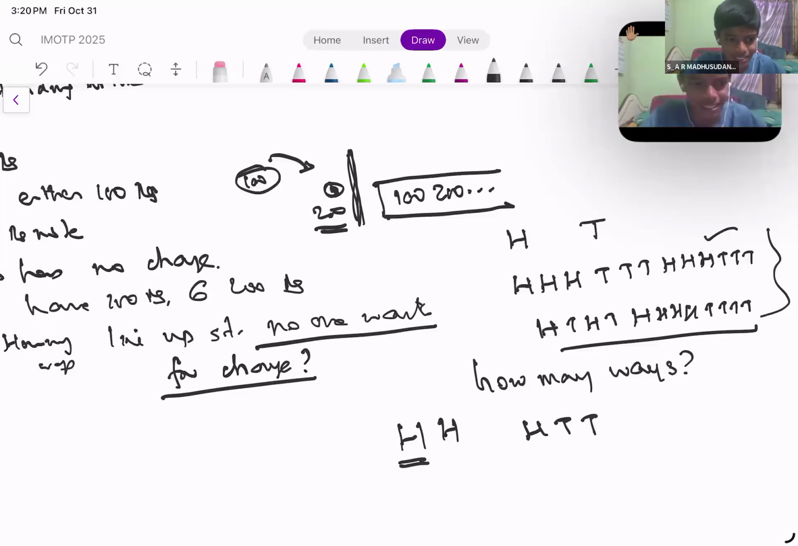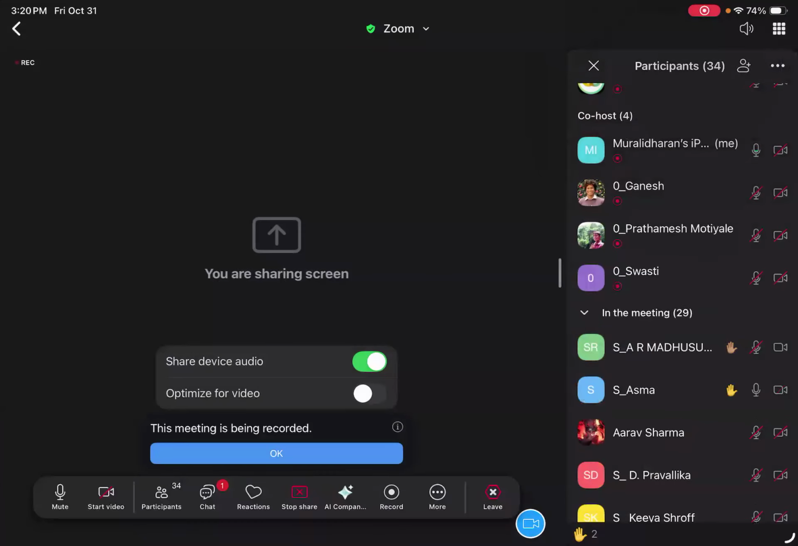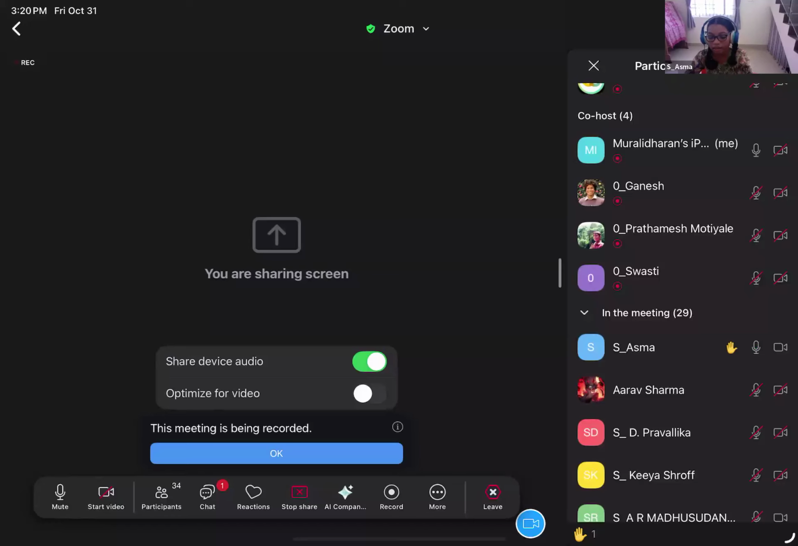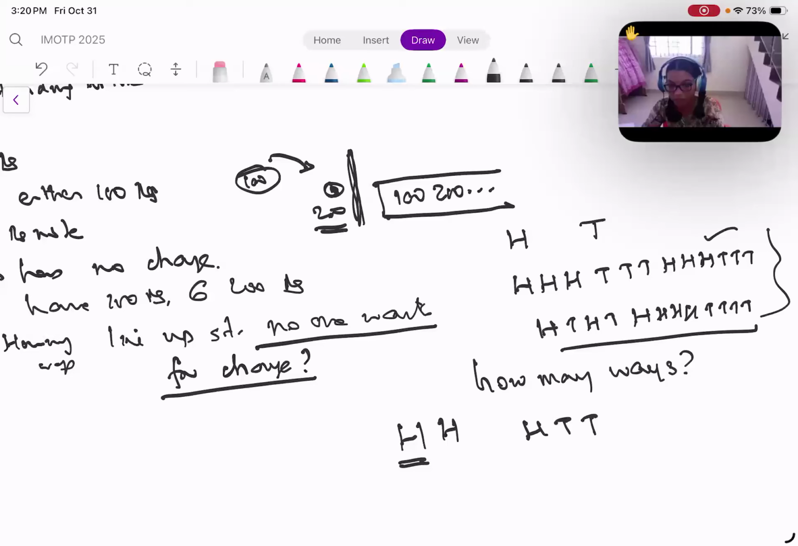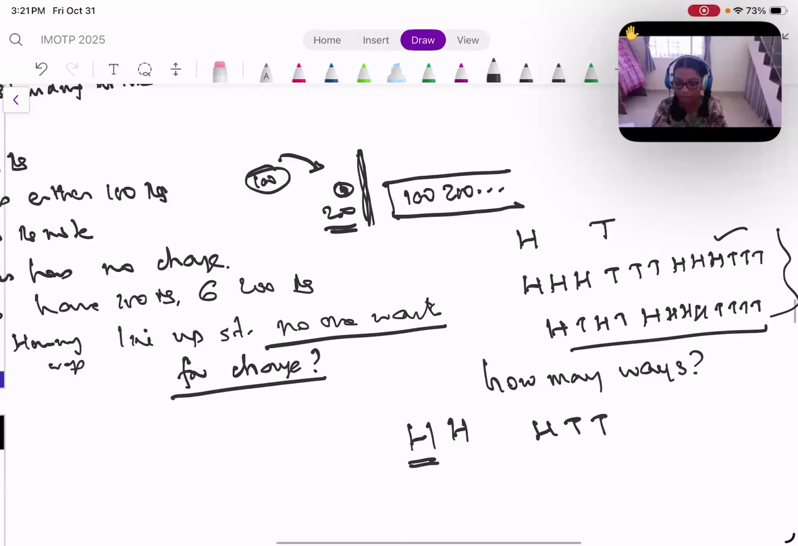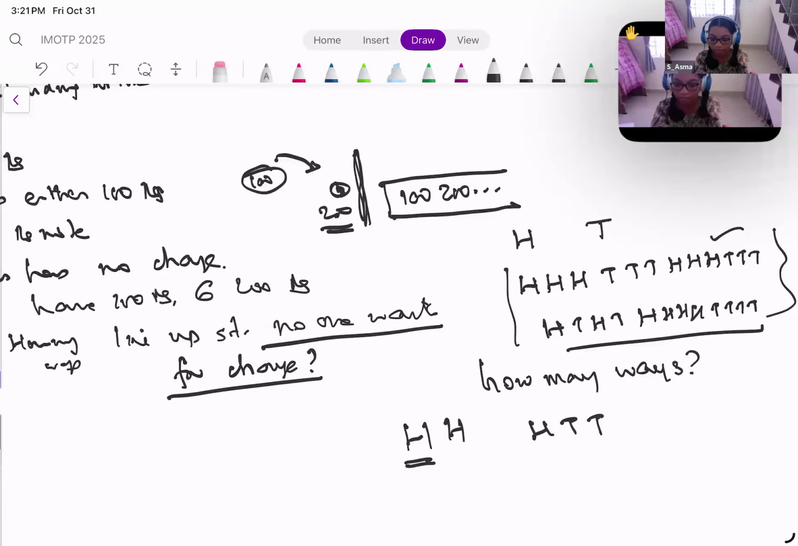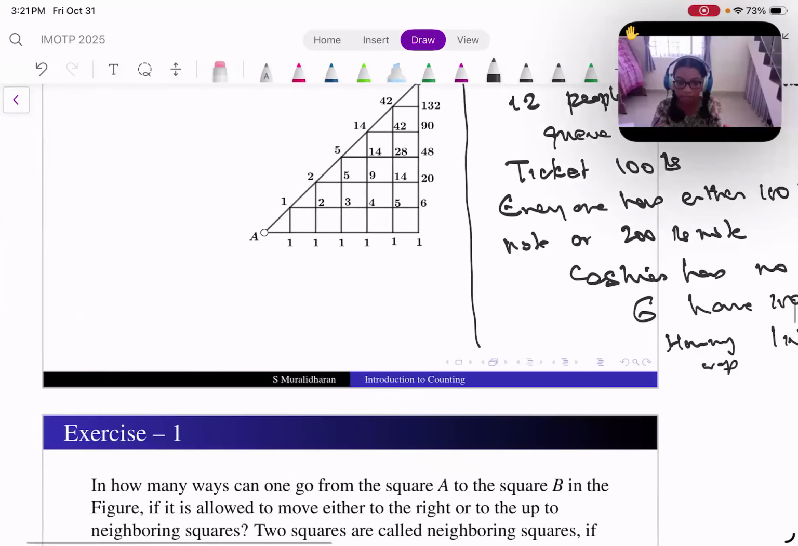Sure. Yes, Asma, you raised your hand? At any instant, the number of 200 rupee notes should not exceed the number of 100 rupee notes. Yeah, that's correct. So it's actually very similar to the previous problem. In the previous problem, the number of ups should not exceed the number of rights. Exactly. Brilliant, Asma. Really brilliant. See, this problem can be mapped to the one which we just now did.